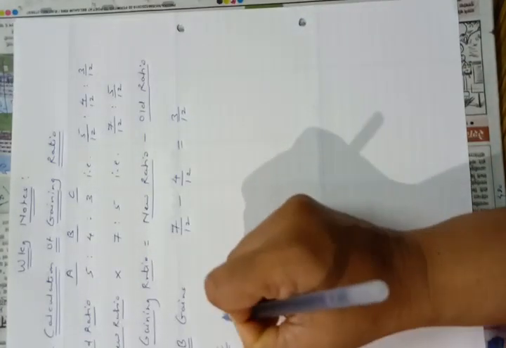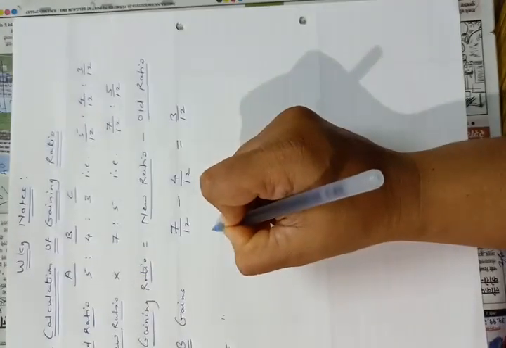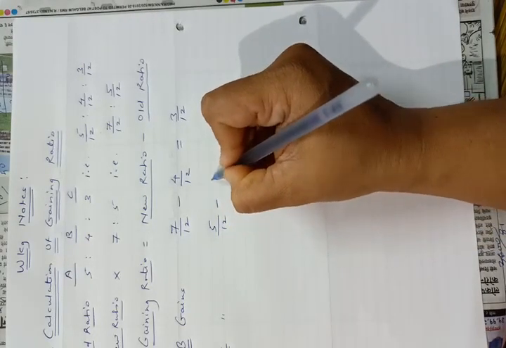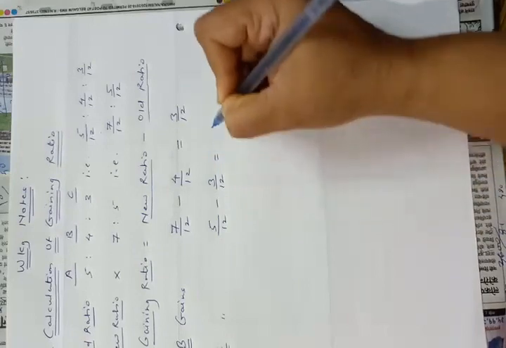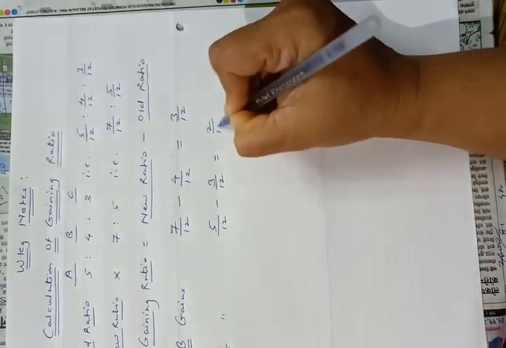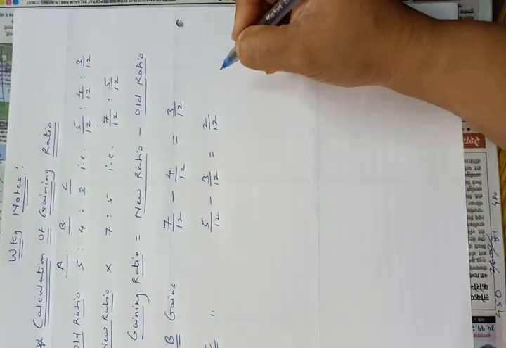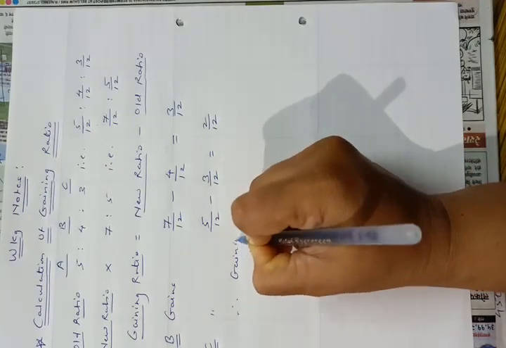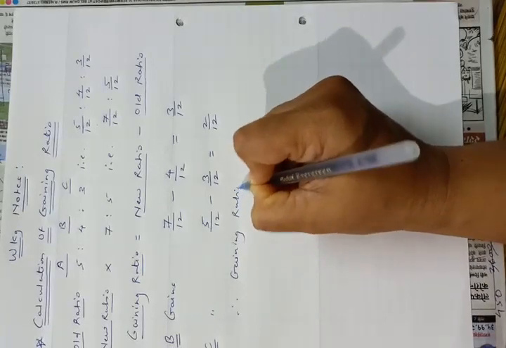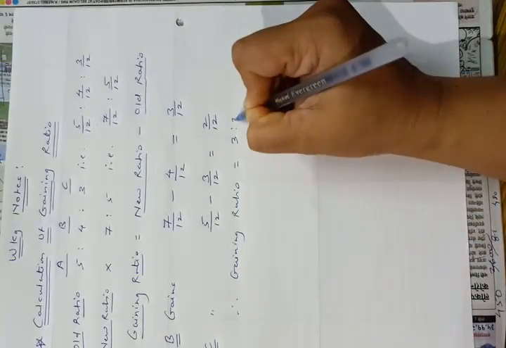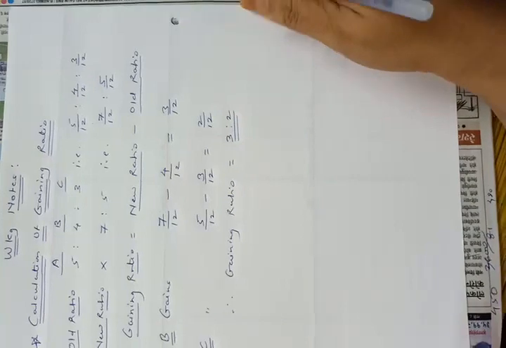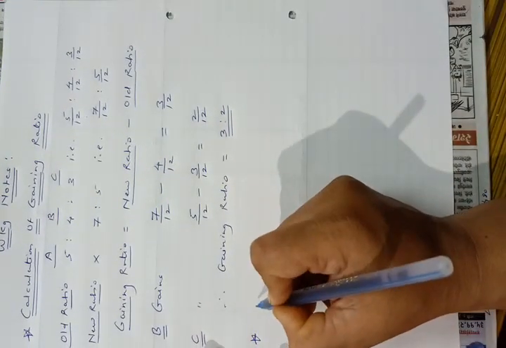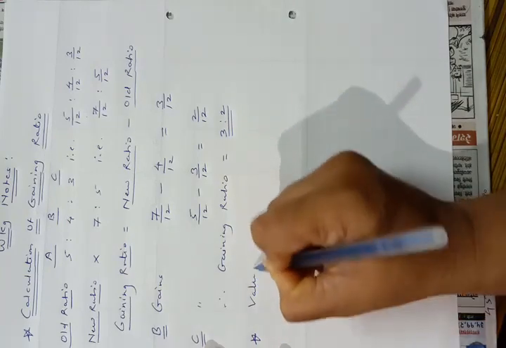Now C gains new ratio 5/12 minus old ratio 3/12, which is equal to 2/12. Therefore, their gaining ratio will be 3:2, in which ratio we have to make adjustment of goodwill. Now we will calculate goodwill. So, valuation of goodwill.